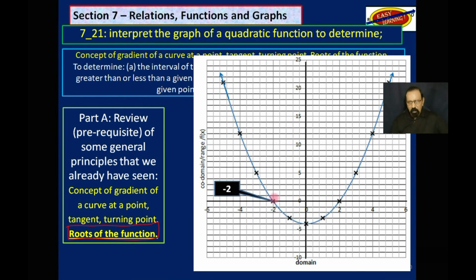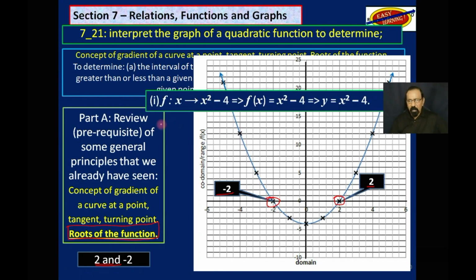So that would be here, which is -2, and also over here, which is 2. That's how you derive the root of a function that has been plotted on a graph. And the function here was the function f such that x maps into x squared minus 4. We eventually ended up with y is equal to x squared minus 4.